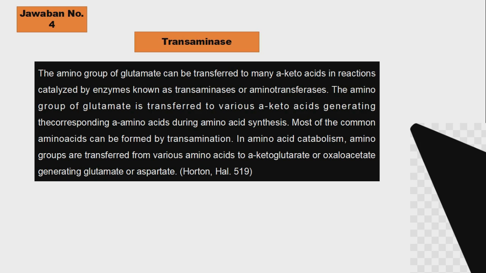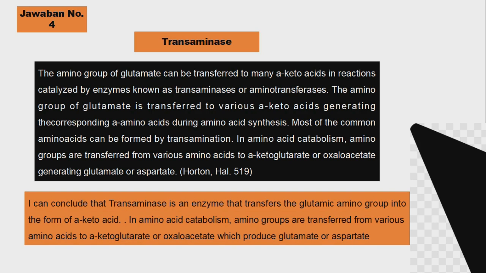So from this, I can conclude that transaminase is an enzyme that transfers the amino group of glutamate to a keto acid. In amino acid catabolism, amino groups are transferred from various amino acids to alpha-ketoglutarate or oxaloacetate, which produce glutamate or aspartate.